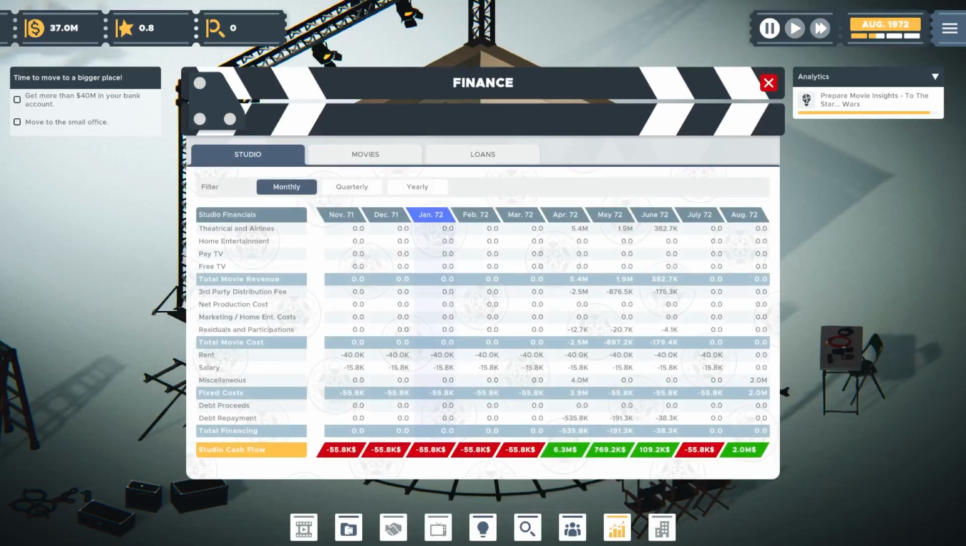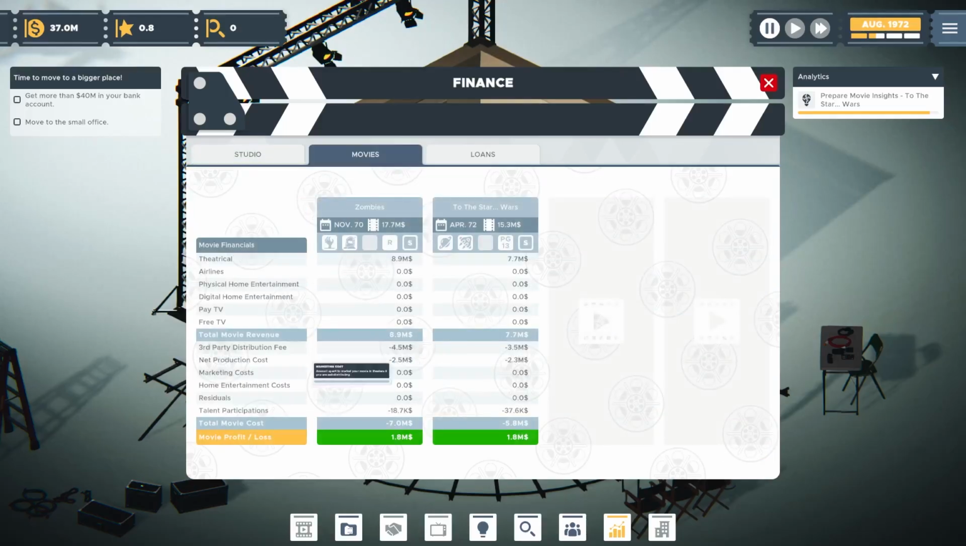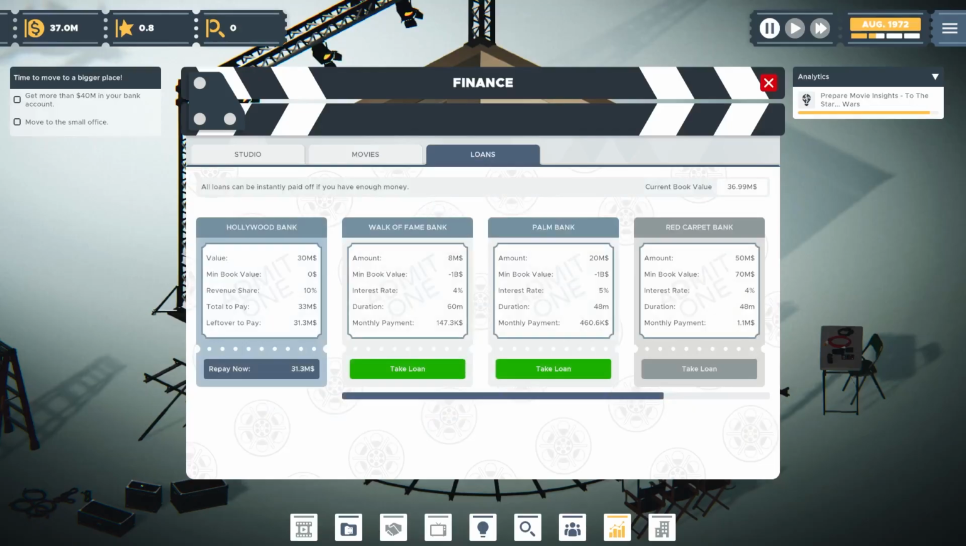So let's look at the finance tab here and see where we're at. Look at our studio cash flow. Look at that. We had a lot of bad months and a couple of big months, and then so this 55.8k might be the base of what's being taken out. So you see we have our finance for our studios, we have our movie finances as well. Yeah, we've got like, what, a couple of movies, I guess, out. Let's look at our loans.